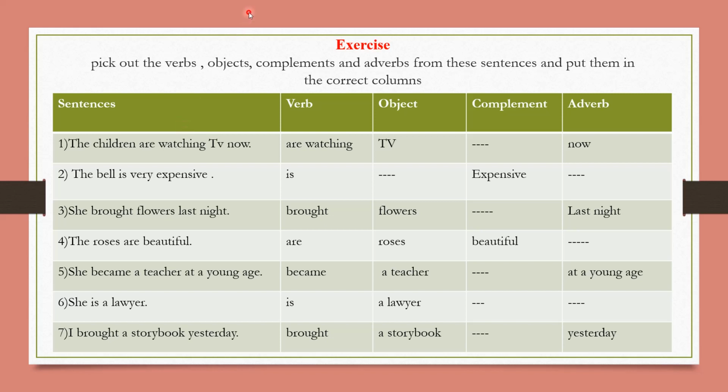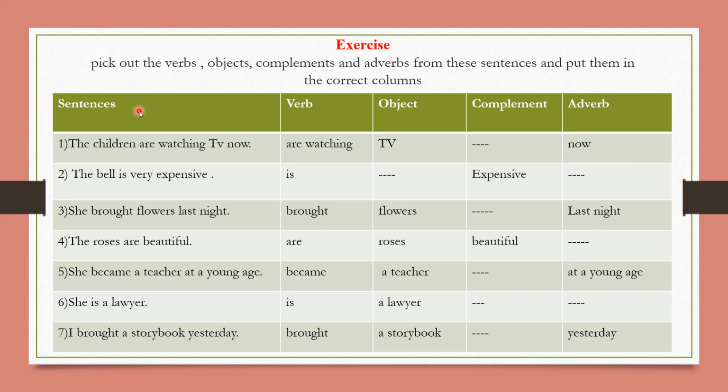Now I have given an exercise here. I have solved these sentences in the form of a table. Pick out the verbs, objects, complements and adverbs from these sentences and put them in the correct column. You can also see these types of questions in the grammar textbook, and some other exercises are also there. You can try that.